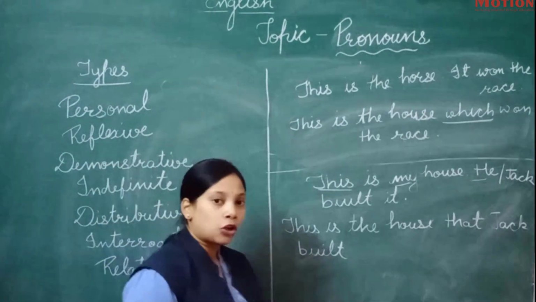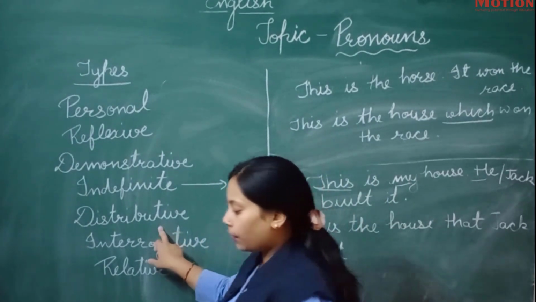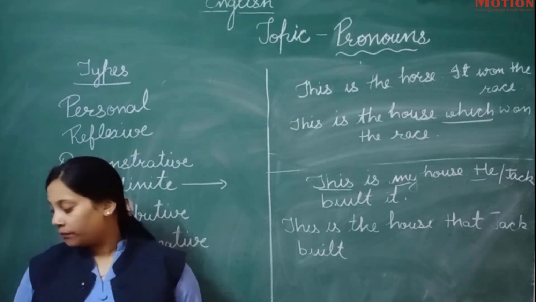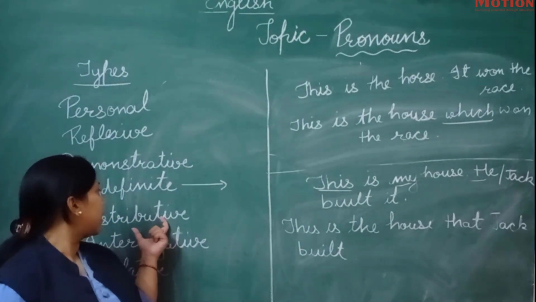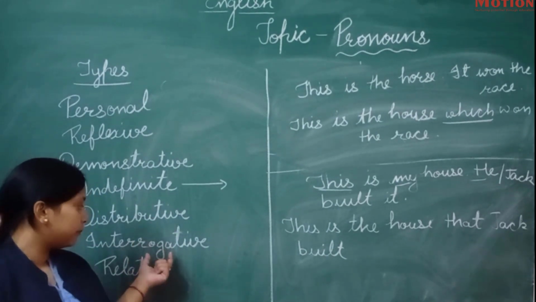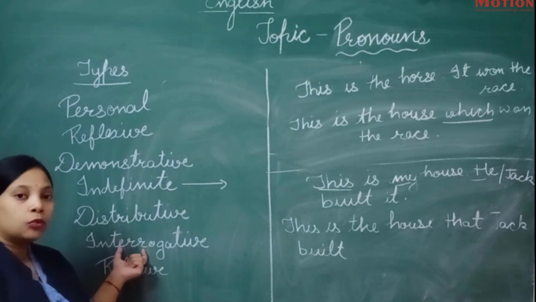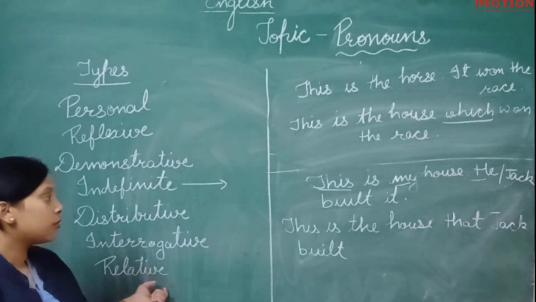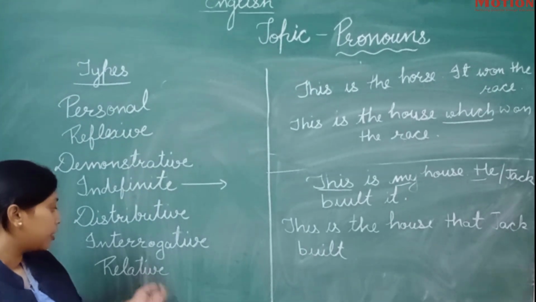We are not sure of the particular noun. Distributive pronoun. What is a distributive pronoun? Each of the girls, and either, neither, words like these are called distributive pronouns. Next is interrogative pronouns. The question words are the interrogative pronouns. And relative pronouns, we have seen, the joining words are known as relative pronouns.